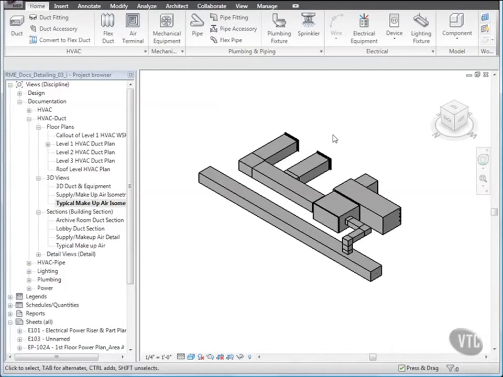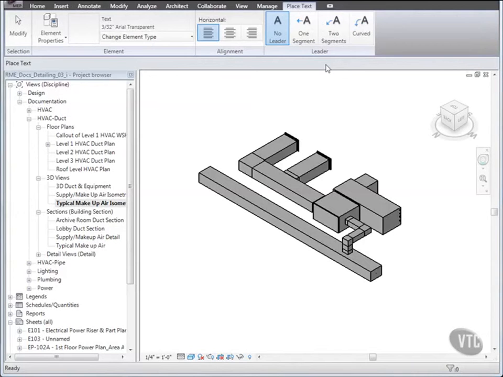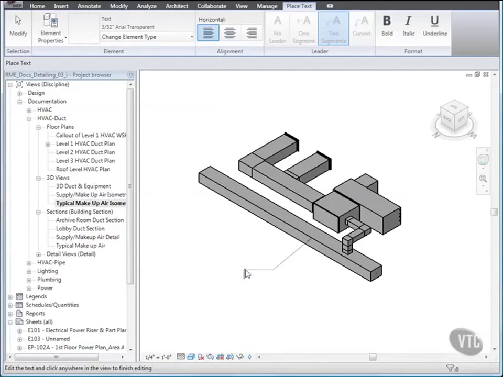Click the Annotate tab, and from the Text panel, click Text. Then on the Leader panel, click Two Segments. Then, to place the label, click on the long rectangular duct to place the leader. Then, move the cursor down and to the left, and click to specify the second leader point, and then move the cursor to the left and click to specify the text insertion point.